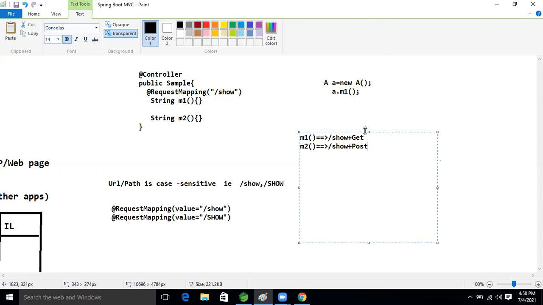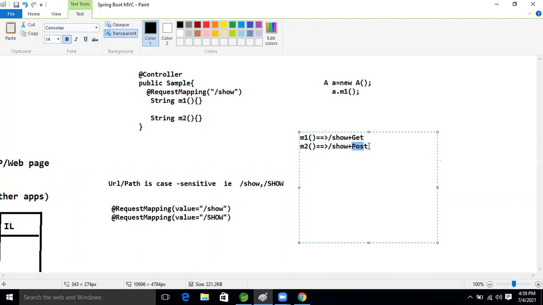It's valid, because the URL is the same, but the methodology I'm just changing, Get and Post. Come on.